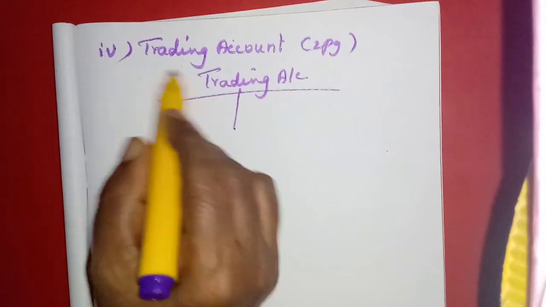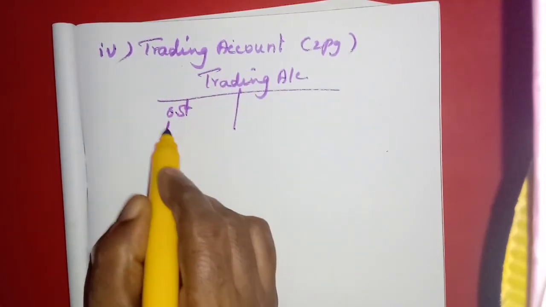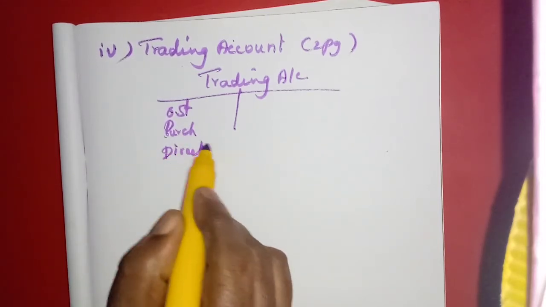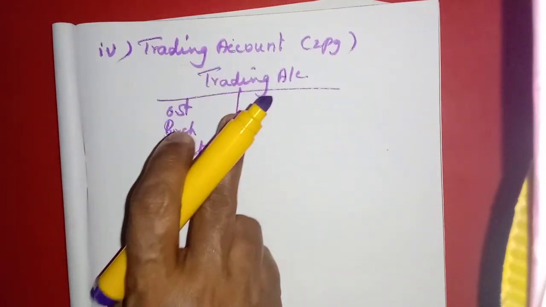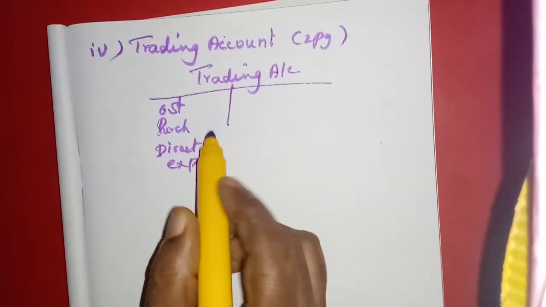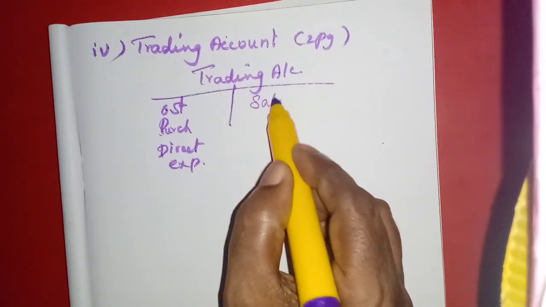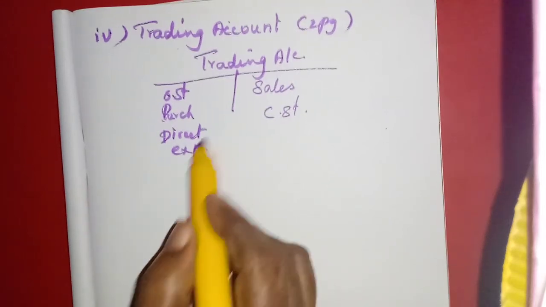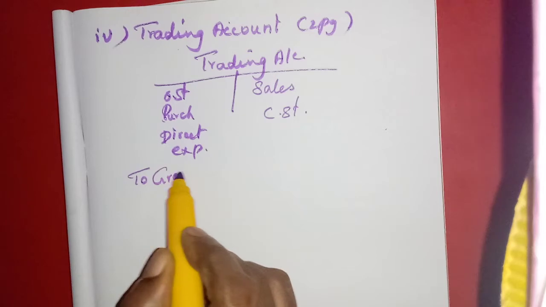In the trading account we will use the opening stock, the purchases, then all direct expenses. You have to remember this when I am teaching the trading account, around the 11th, 12th and 13th lesson. That time you should remember. Then on the credit side we will write the sales, then the closing stock. We will find out the balance. The balance will be the gross profit.